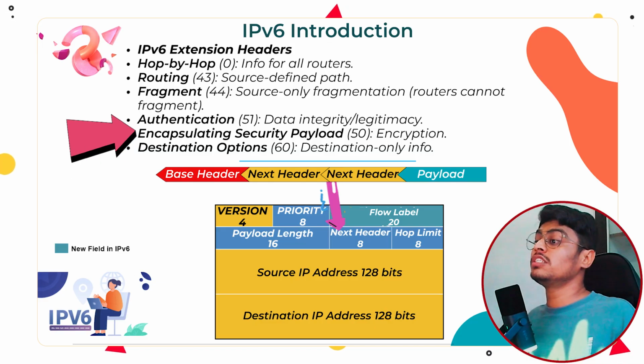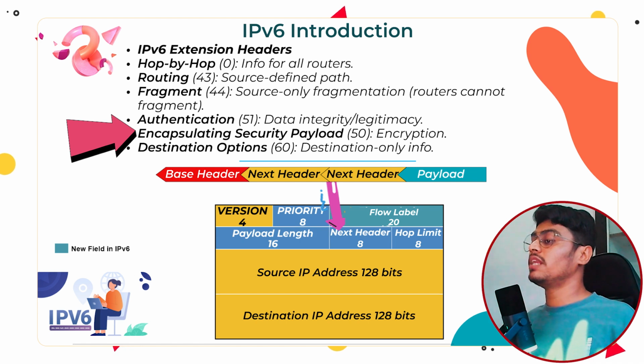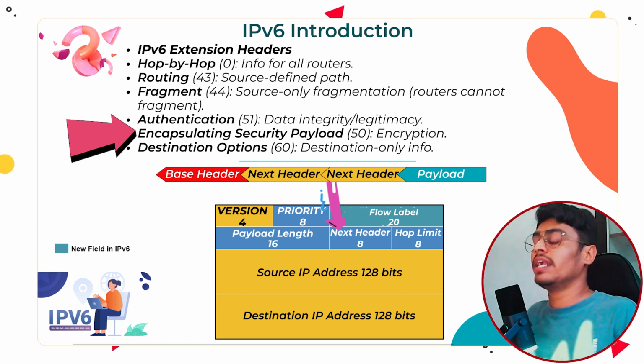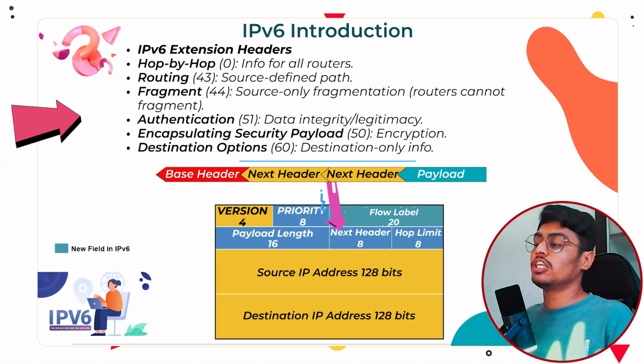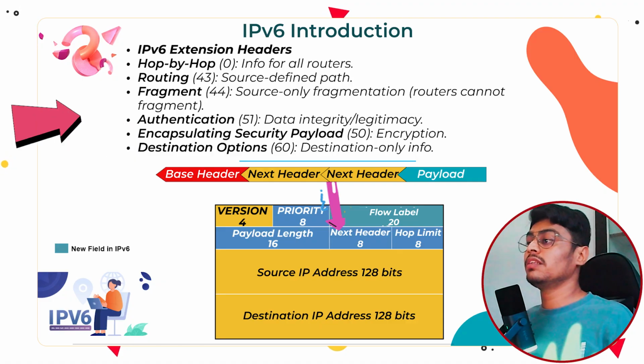Next is encapsulating security payload. This is 50 in decimal. Okay, this is new in IPv6, used for security through encryption and decryption. So I have mentioned all the decimal values. We will convert them into binary and place them in the next header field.